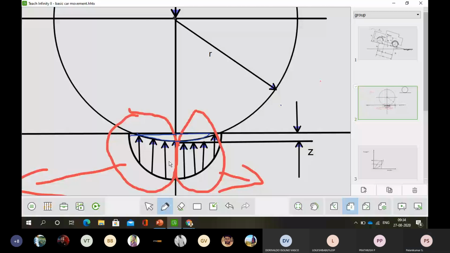If you see the behavior of the tires, suppose a pressure is applied. Based on the pressure, the deformation can be increased. Assume that at a standstill, more passengers are occupying the vehicle.